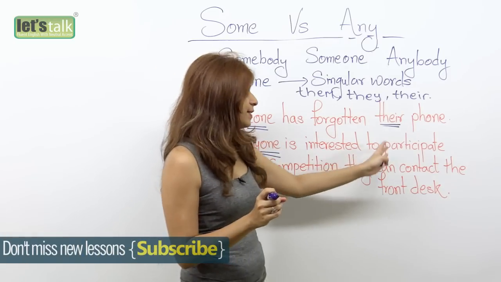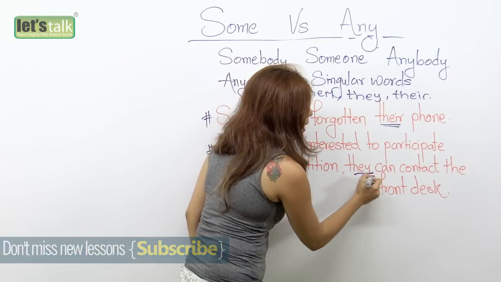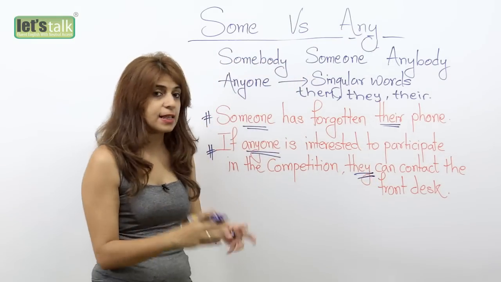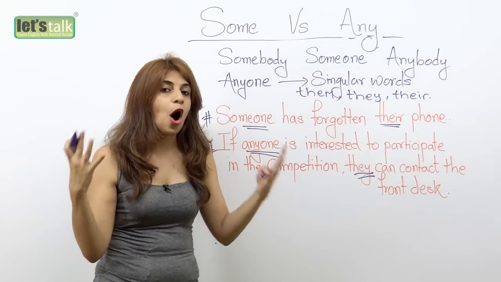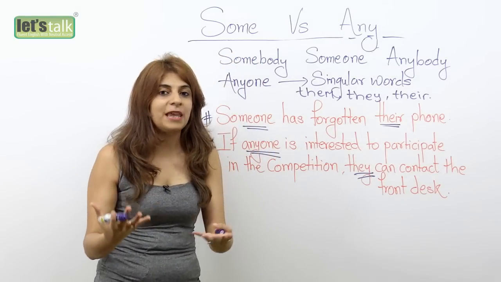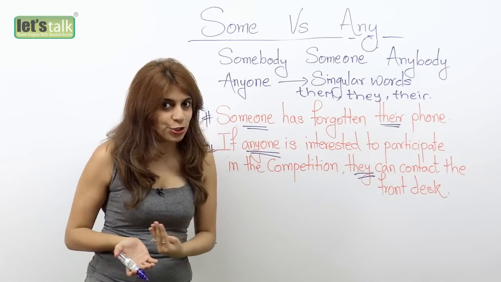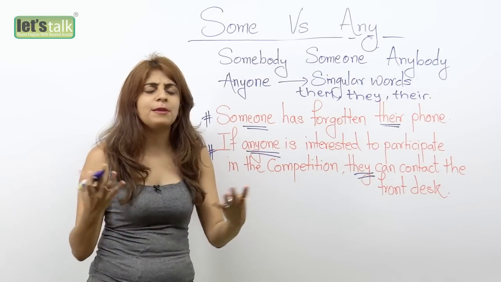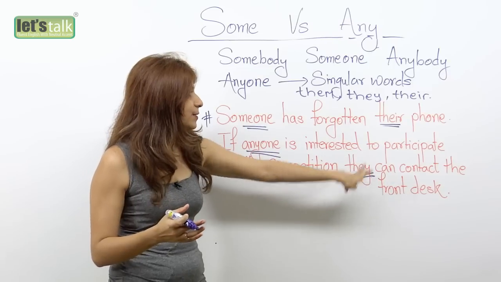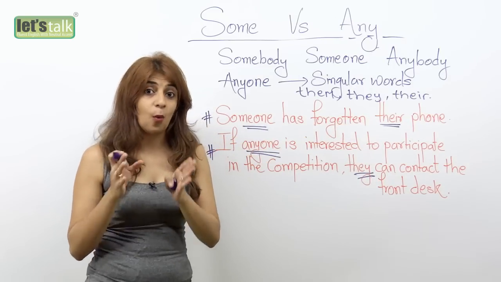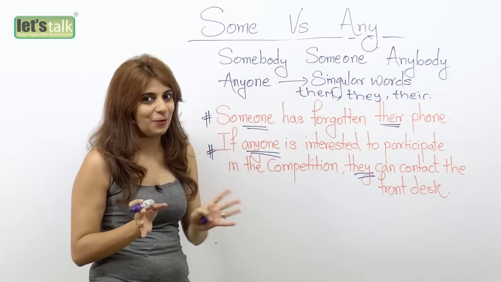So the word they, well, this is used to talk about the whole bunch of people, whoever wants to participate in the competition, okay? So the whole bunch of people that you are talking to, right? And that's why you end up using these plural words with the singular words like somebody, someone, anybody, or anyone.